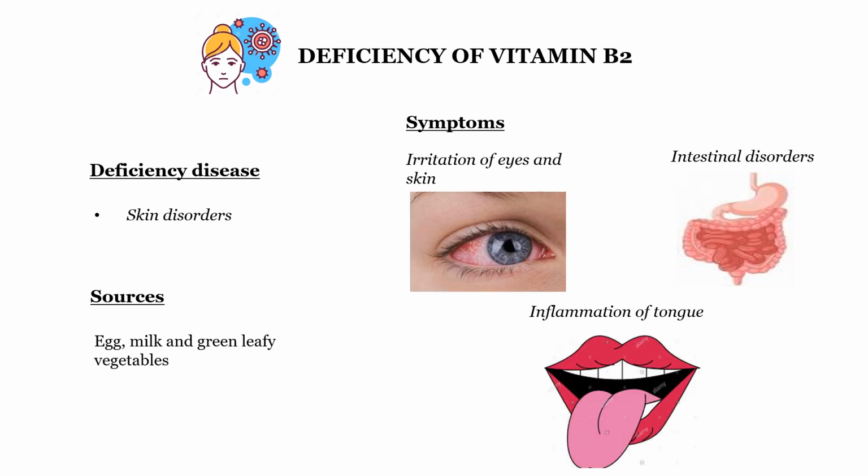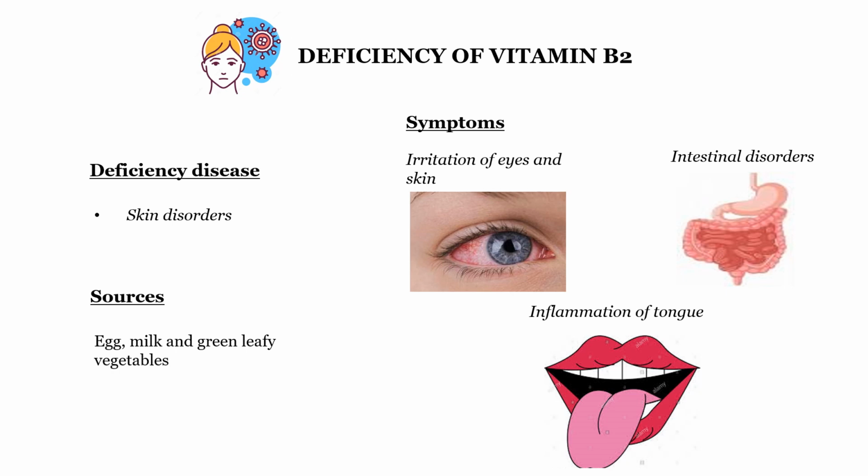So let's move to the deficiency of vitamin B2. What will happen if you don't have a sufficient amount of vitamin B2 in your body? Skin disorders. Your skin may not be in good, healthy condition. So skin disorders will happen if there is no vitamin B2. What will be the symptoms? Irritation of eyes and skin. The skin feels itchy, and the eyes also keep getting irritated.